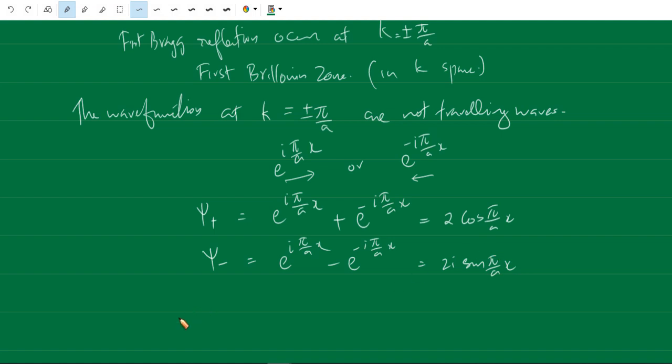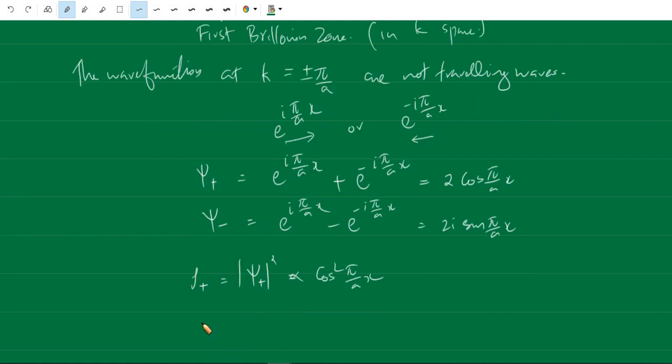The corresponding probability density of electrons, rho plus, is the mod square of this, which is proportional to cos square of pi by a x, and the probability density corresponding to psi minus, rho minus, is equal to the mod square of psi minus, which is proportional to sin square pi by a x.